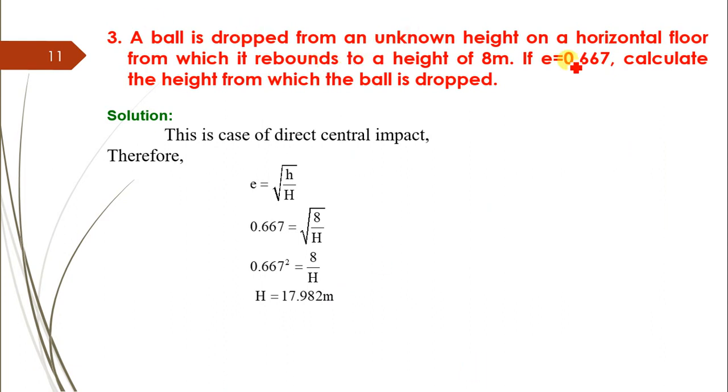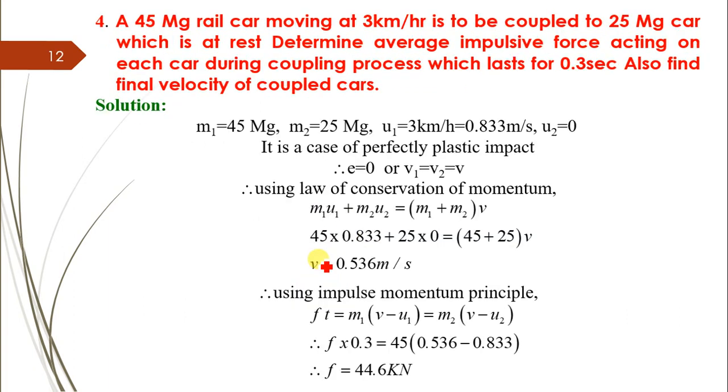Next, a ball is dropped from an unknown height on a horizontal floor from which it rebounds to a height of 8 meters. So small h is given as 8 meter and e is given as 0.667. Calculate the height of drop. This is an example of direct central impact. Therefore e equals under root of h by H. Substituting the values, finally we get capital H equals 17.982, that is nothing but the ball is dropped from an original height of 17.982 meters, where it has a rebound of 8 meter.